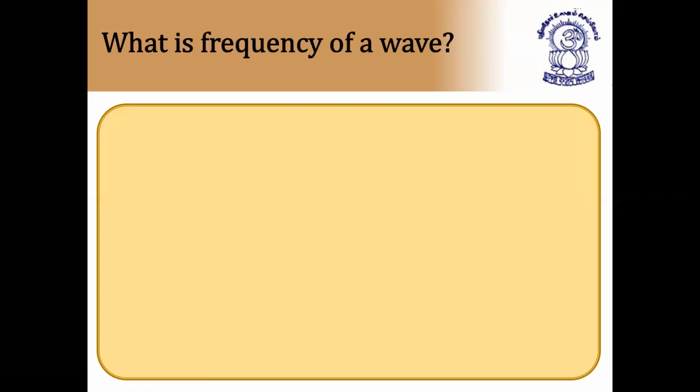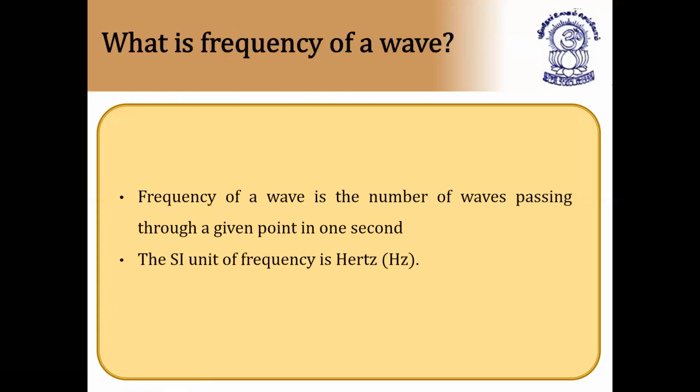Next, coming to the frequency of the wave: the number of waves passing through a given point in 1 second. So in 1 second, how many waves are traveling? It is called frequency. It is denoted by the letter nu, and the SI unit of frequency is hertz. Nu looks just like V.